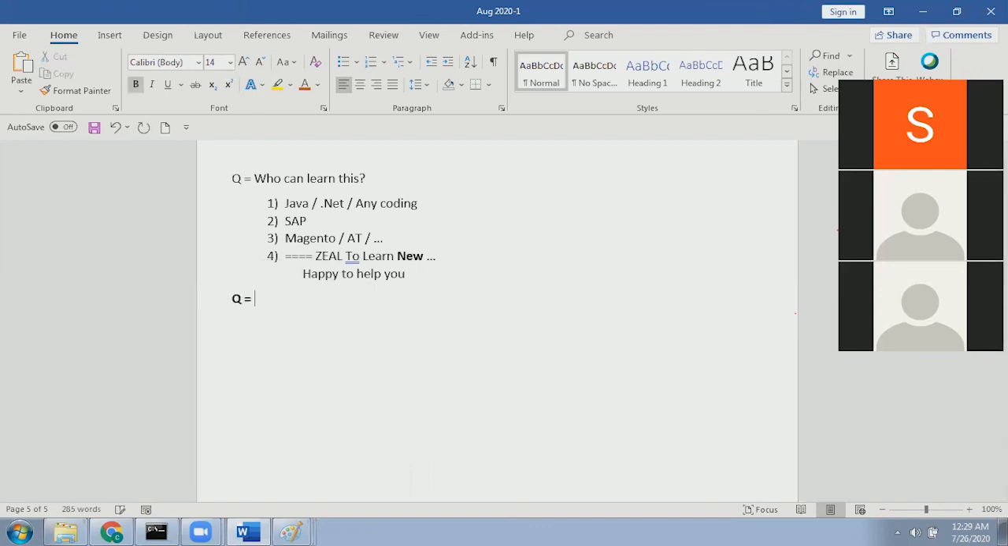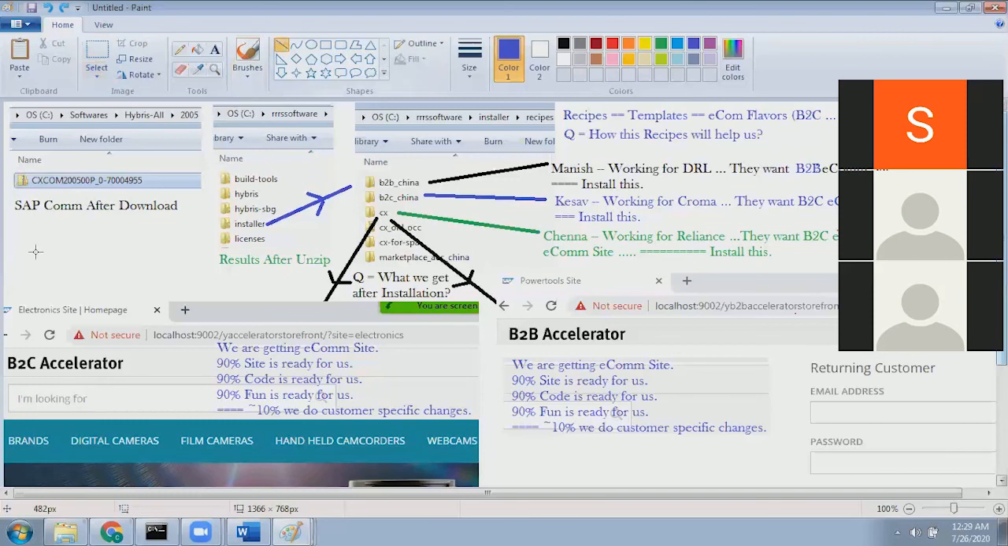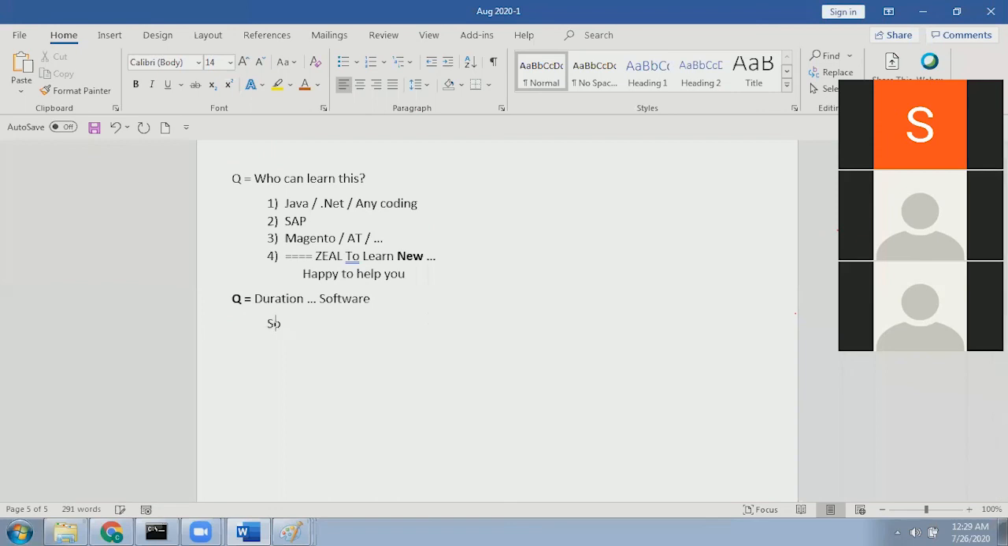Okay, second one. What is the duration and software details? Please remember this. As I mentioned, this is the e-commerce software provided by SAP. This software we will provide, you need not worry about this. And right now the current version is 20.05. So we will go with the latest version itself. Earlier I used to cover 18.11 like that, two or three versions less, but this time we can go with 20.05 directly.